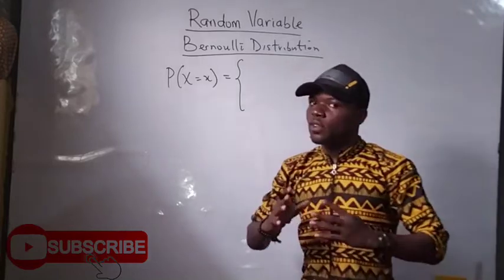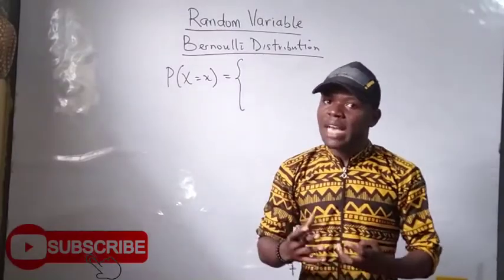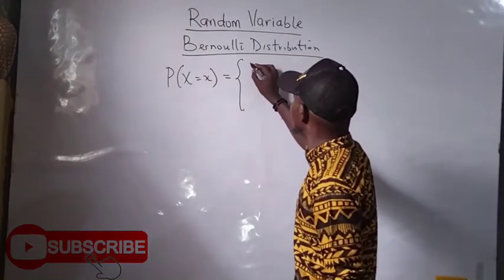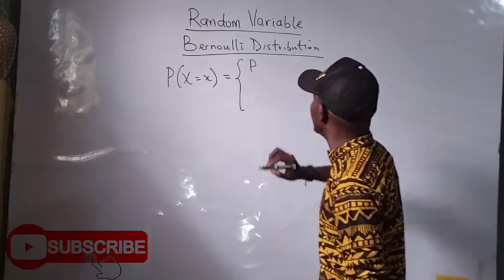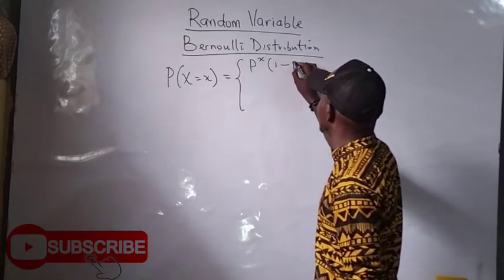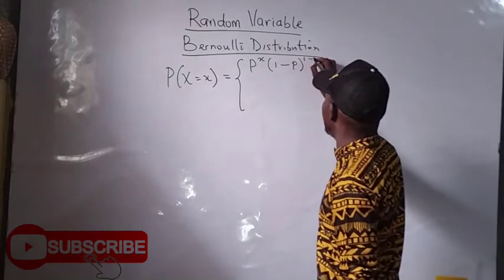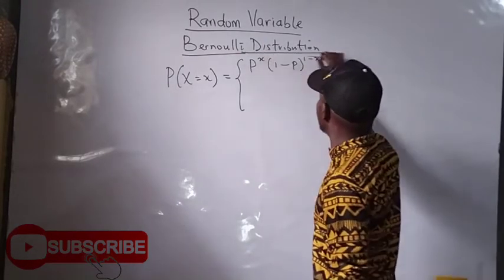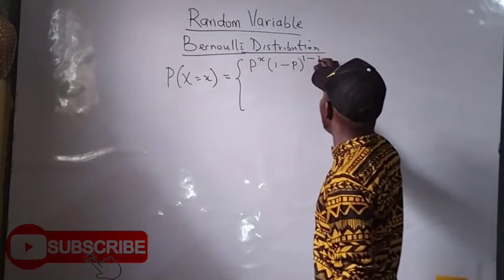You could make use of P, Q or theta, it doesn't matter, but for the sake of this class, let me make use of P. Such is the distribution of Bernoulli.